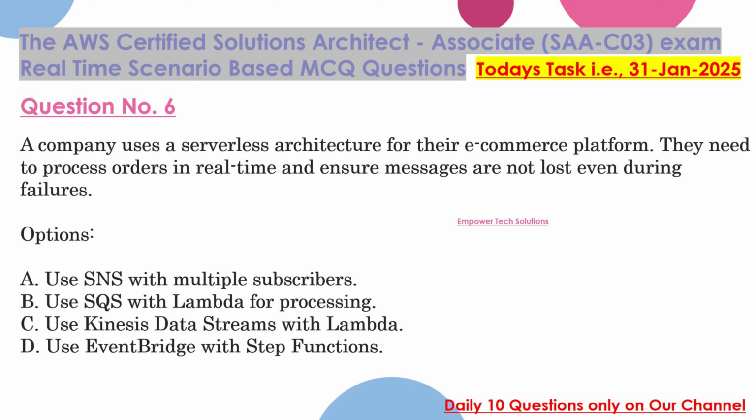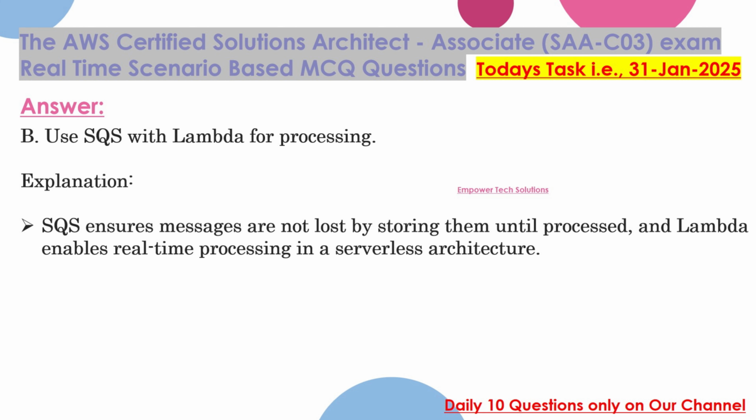Question 6. A company uses a serverless architecture for their e-commerce platform. They need to process orders in real time and ensure messages are not lost even during failures. Options: A. Use SNS with multiple subscribers. B. Use SQS with Lambda for processing. C. Use Kinesis data streams with Lambda. D. Use EventBridge with Step Functions. Correct answer: B. Use SQS with Lambda for processing.